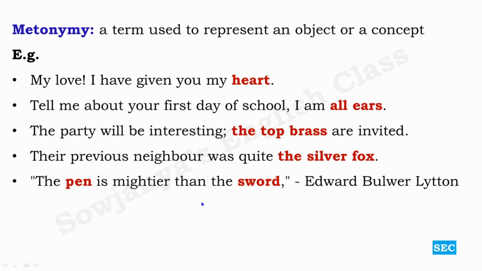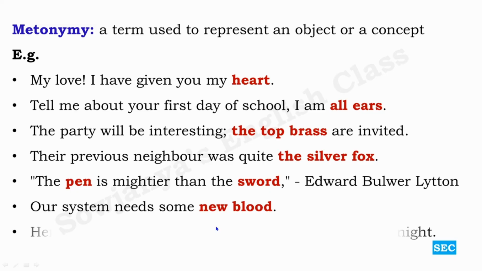The pen is mightier than the sword. Edward Bulwer Lytton says that in his play. So the pen here represents the written words, which are really stronger, more forceful and powerful than the sword. What is meant by the sword over here? Military. And then, our system needs some new blood. What is this, new blood? Not in the literal sense, of course, figuratively. New blood in the sense of new people, younger people with new ideas.